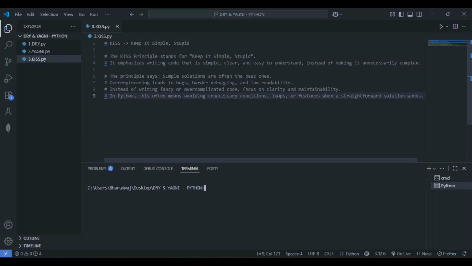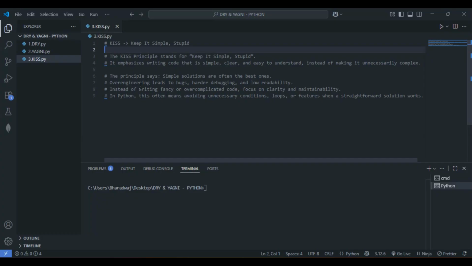So first let's get into the definition part. First, let me go with the abbreviation here. KISS means keep it simple and stupid, right? So we have to just keep the code simple. The KISS principle stands for keep it simple, stupid. It emphasizes writing code that is simple, clear, and easy to understand, instead of making it unnecessarily complex.